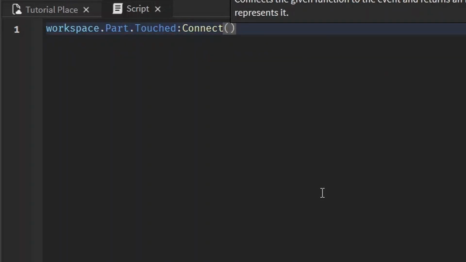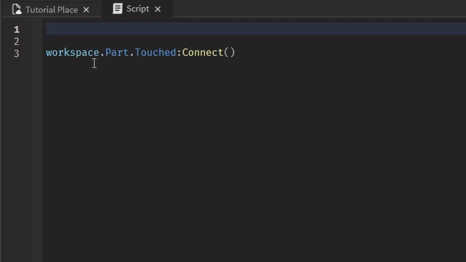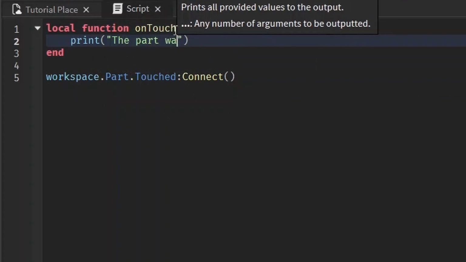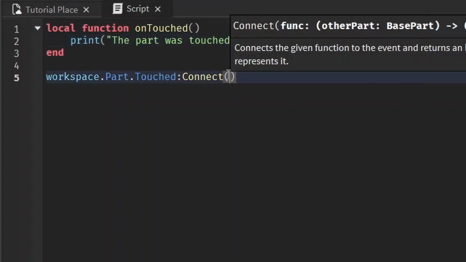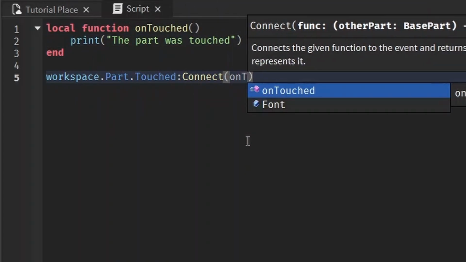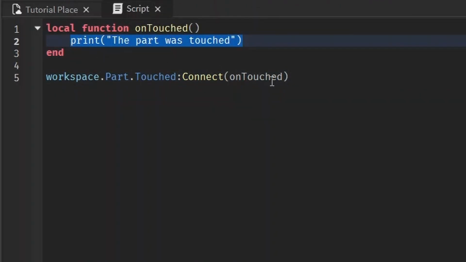And then you write the function that you want to happen. Inside the parenthesis, it takes in a function of what it is that you want to happen. Let's just make a function that we want to happen whenever the part is touched. Remember how you make a function? Local function. And a common way of making functions for events, since we're using the touched event, is to name this function onTouched, parenthesis. And now we'll print the part was touched. And now we can pass on this function, and whatever we write inside of here is going to happen when the part is touched.